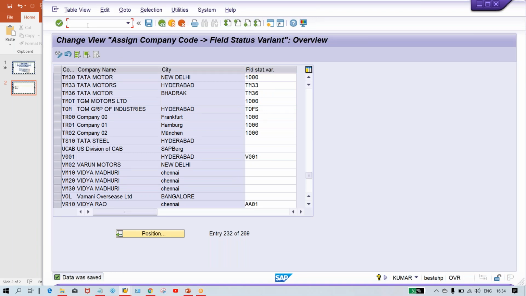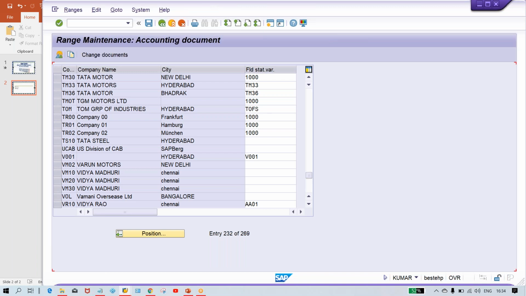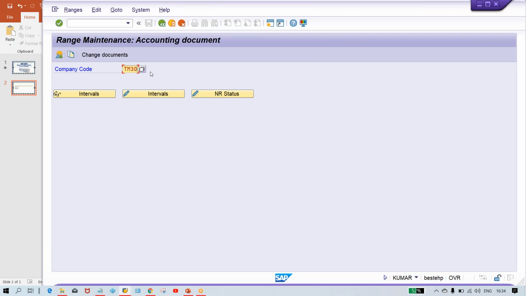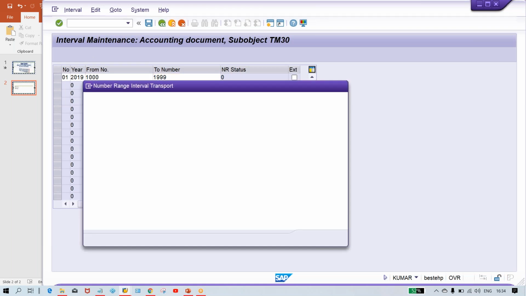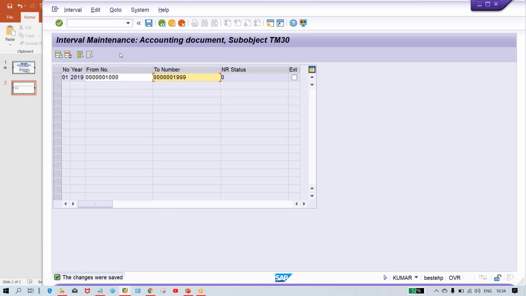Apart from this, we have to do one more thing, guys. Create the number range FBN1, the number range TM30, and here 01, let's suppose 2019, and give any range 1000 to 1999 and save it. So number range we have set up. Now the next one is you have to set up what? You have to set up tolerance group